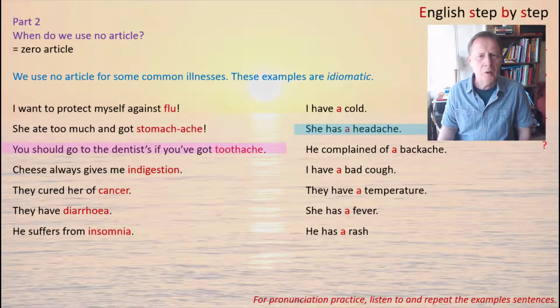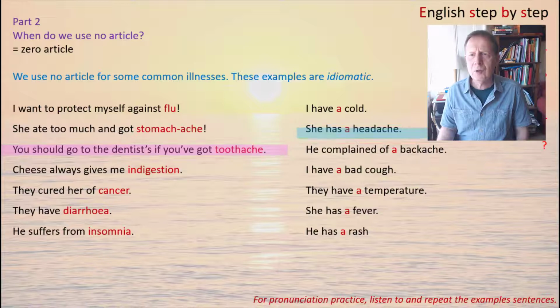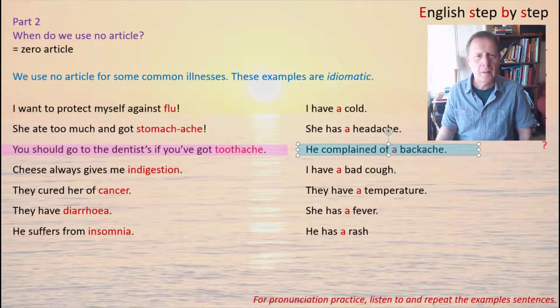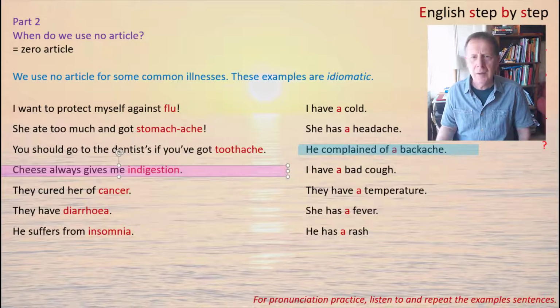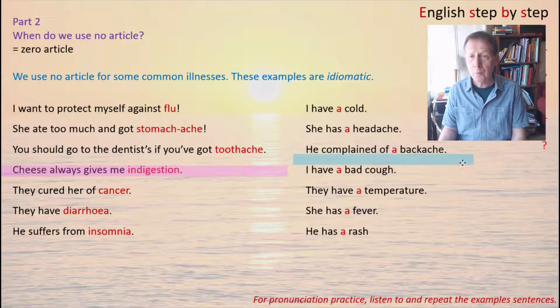Next one. You should go to the dentist if you've got toothache. Again, toothache has no article. But normally, if you talk about a backache, you have to say he complained of a backache. Next one. Cheese always gives me indigestion. You never say an indigestion because indigestion never has an article. But if you're talking about a cough, you have to use an article.